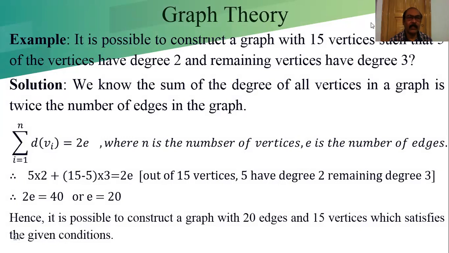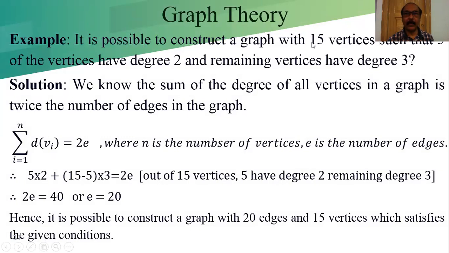Another example: is it possible to construct a graph with 15 vertices? Here the number of vertices is given, 15 vertices. That means the graph G has 15 vertices such that 5 of the vertices have degree 2. Out of 15, 5 vertices have degree 2 and the remaining vertices have degree 3.